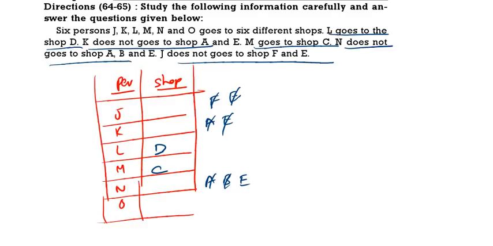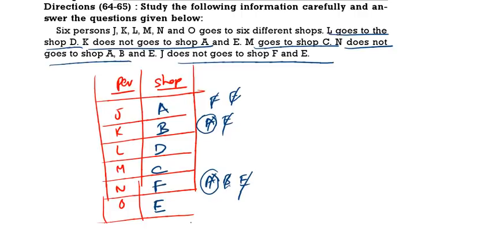Now all of you see E. This is not E, this is not E, and this is also not E. So for O we will get E. Now see A. This is not A, this is not A. So J will go for A. Now see F. This is not F, and this is not B. So here we will get B, here we will get F. So this is the correct arrangement.